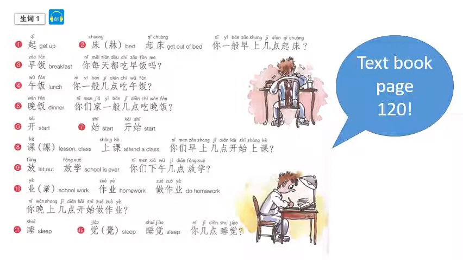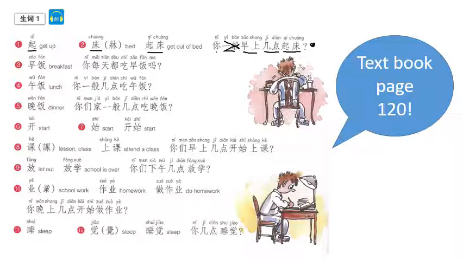So up here we've got qi, which means to get up. That's always put with the word 床, which means bed. 起床 is to get out of bed, okay? 起床. And the sentence that we've got here, 你一般早上几点起床? So that is saying pretty much you usually morning, what time wake up, or what time do you wake up in the morning? 你一般早上几点起床?